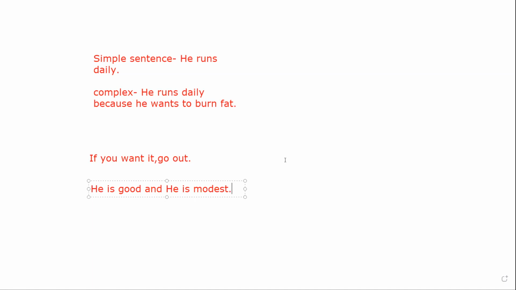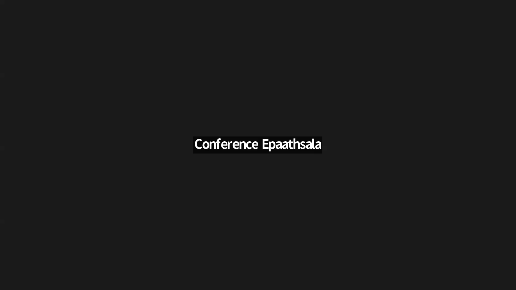He runs daily because he wants to burn fat. Now this is also one kind of declaration. So this is a declarative sentence. If you want it, go out. This is also like a type of order, but it's not imperative. It's again declarative. These are all declarative sentences. So we have finished the discussion of types of sentences. Now there are some rules for how you can transform a sentence.